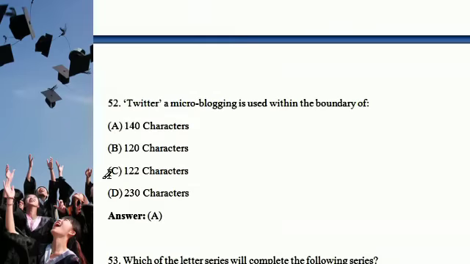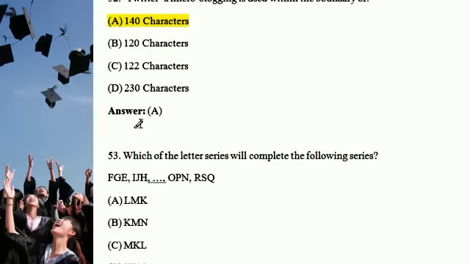And next question: Twitter, a micro-blogging site, is used within the boundary of what? Very interesting question. The answer is 140 characters, option A.